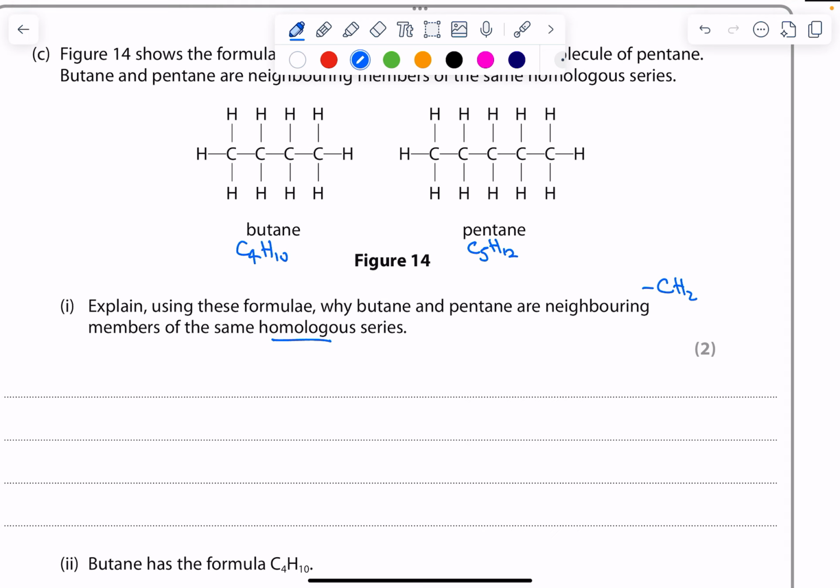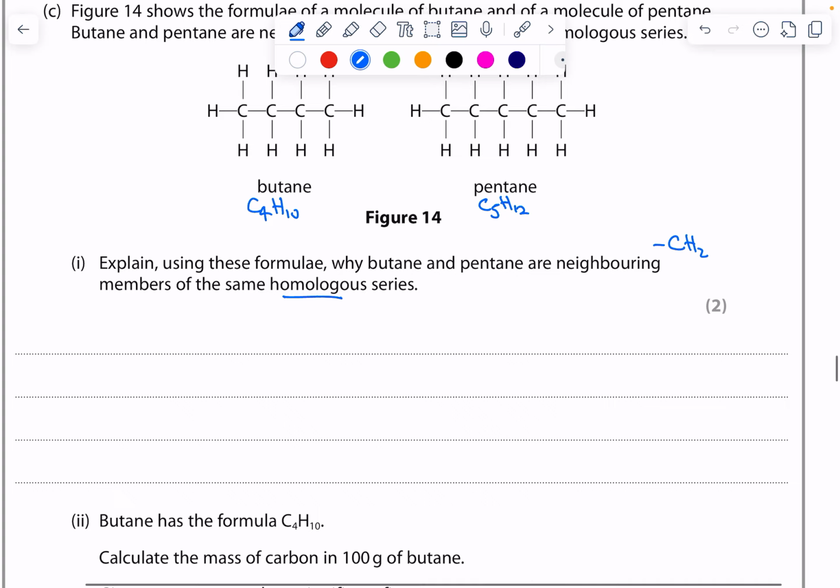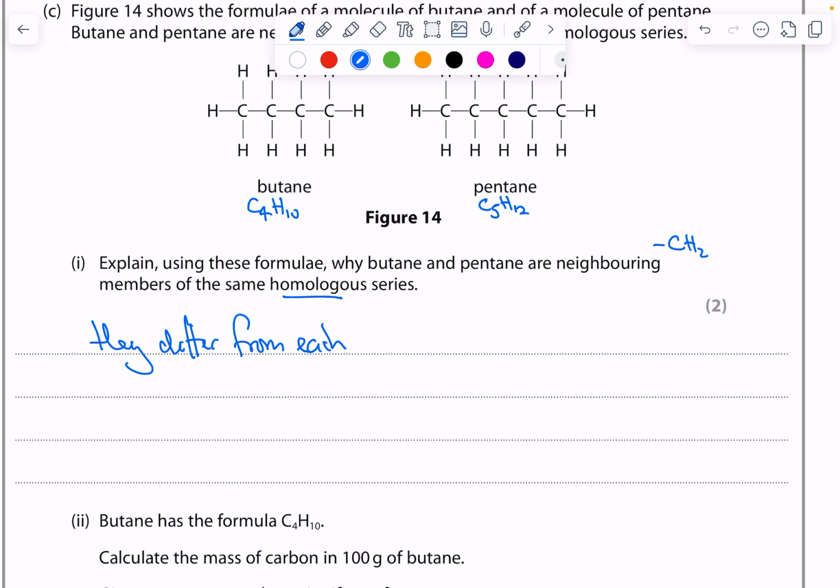So the first thing we can say here is they differ from each other by a CH2 group. There's the first point.